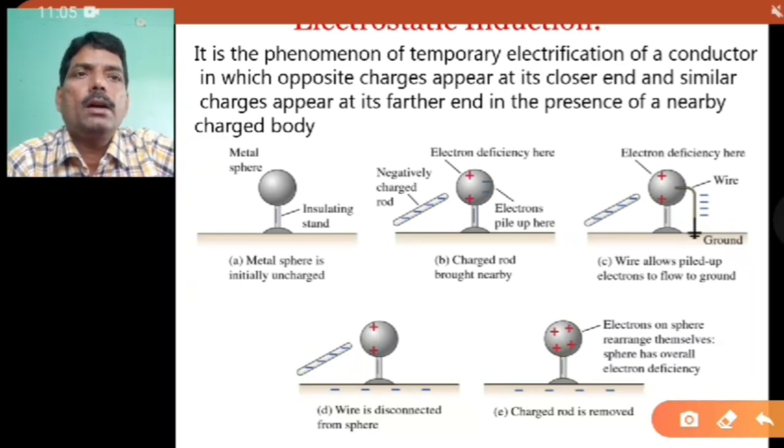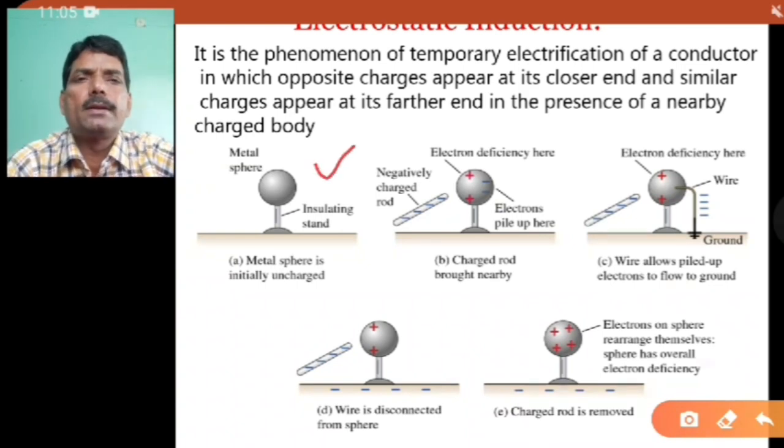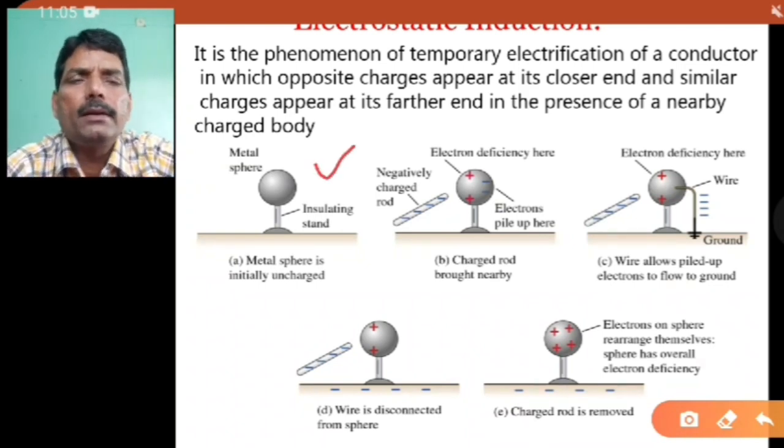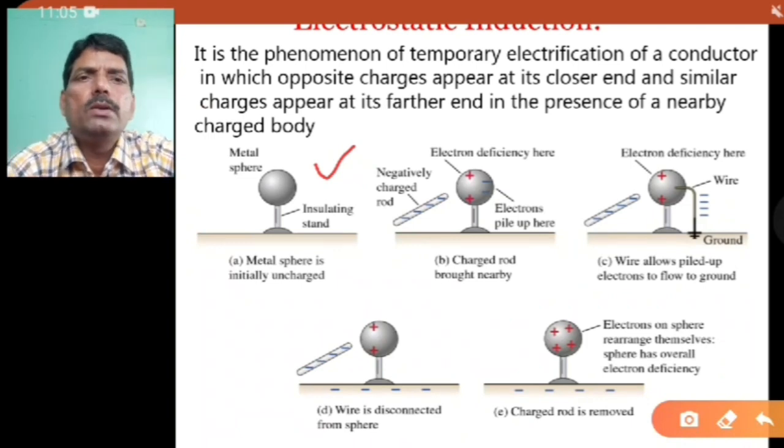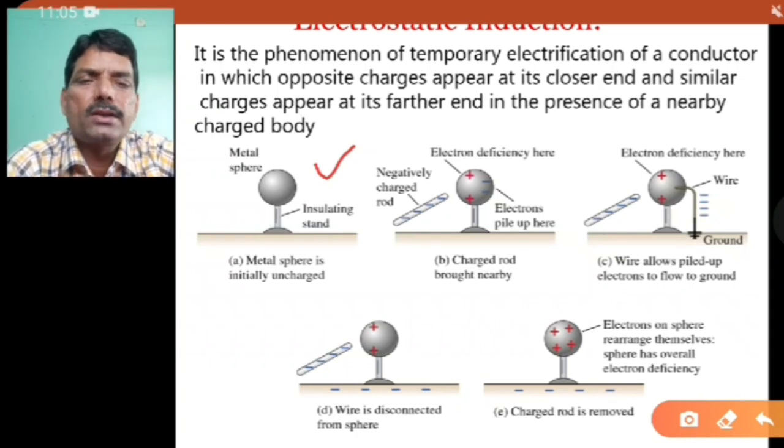So what is that phenomenon? It is the phenomenon of temporary electrification of a conductor, in which opposite charges appear at its closer end and similar charges appear at its farther end in the presence of a nearby charged body. Here you can see, first we have taken a metal sphere, which is mounted on an insulating stand. That metal sphere is initially uncharged.